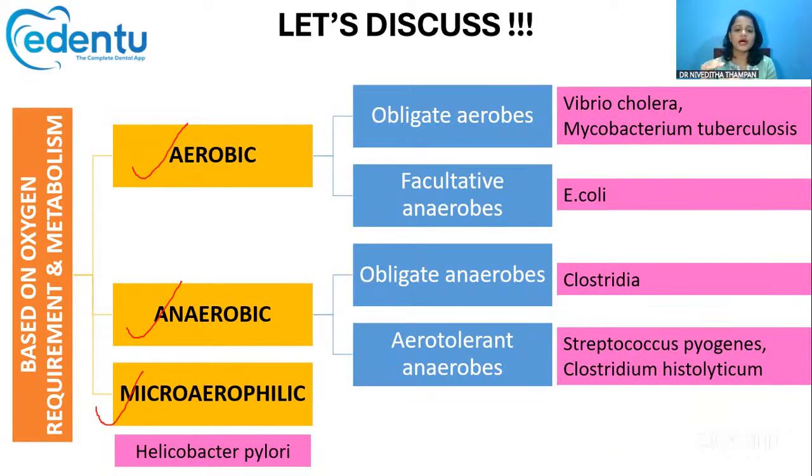Such organisms include Streptococcus pyogenes and Clostridium histolyticum. Then the microaerophilic organisms are the ones which require low levels of oxygen. High oxygen levels are harmful for them, so they just require low levels of oxygen. An example of such microaerophilic bacteria is Helicobacter pylori.